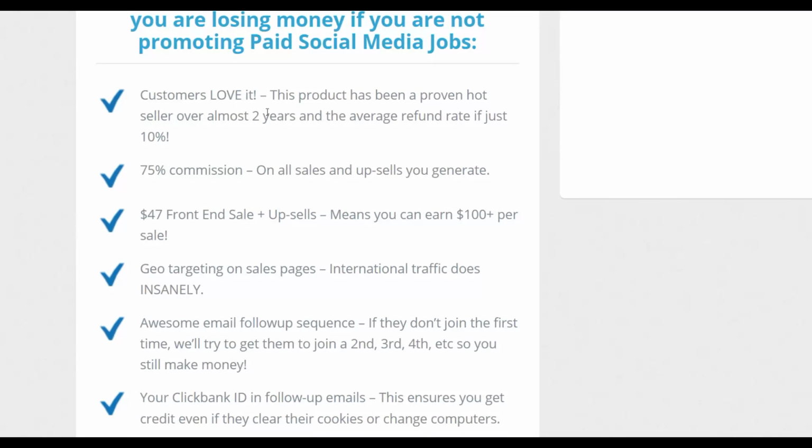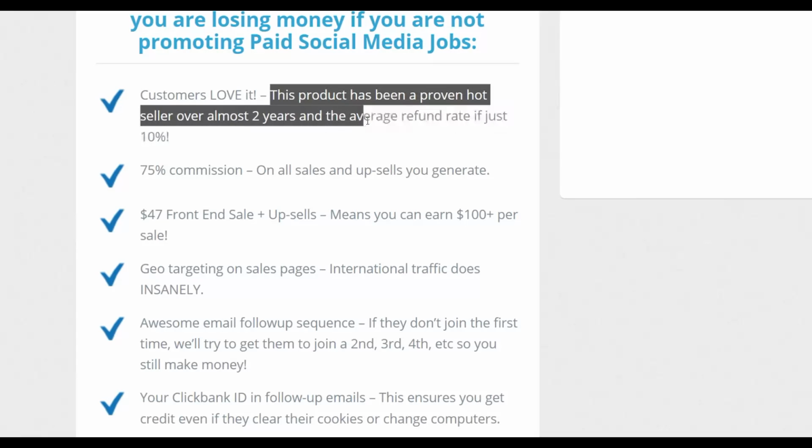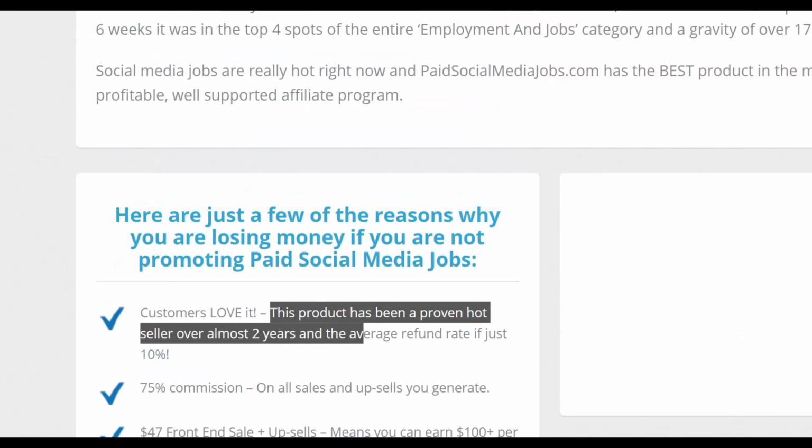And this product has been selling for almost 2 years now on the Clickbank affiliate marketplace and is still converting very well, and has a very low refund rate, less than 10% right here. So guys, we're going to be promoting this with a free traffic source.